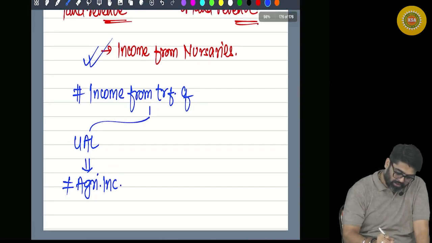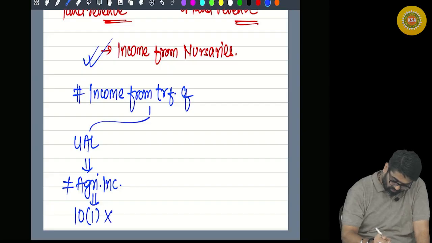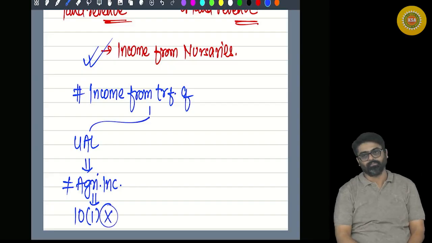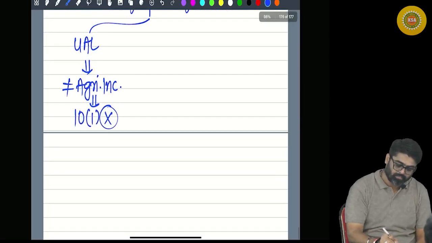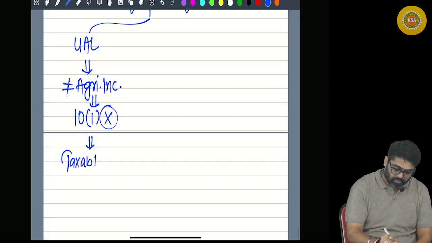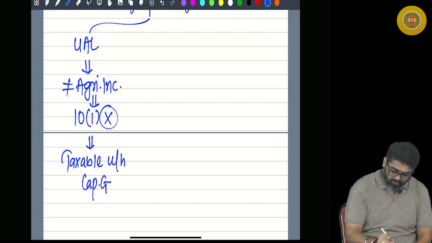Accordingly, will it be exempt under section 10(1)? The answer is no. That income will not be treated as my agriculture income, will not be exempt under section 10(1). That will be taxable under the head capital gains.